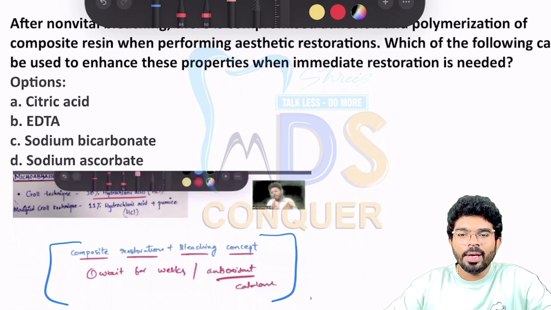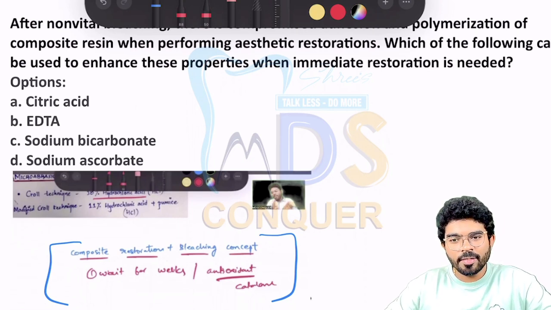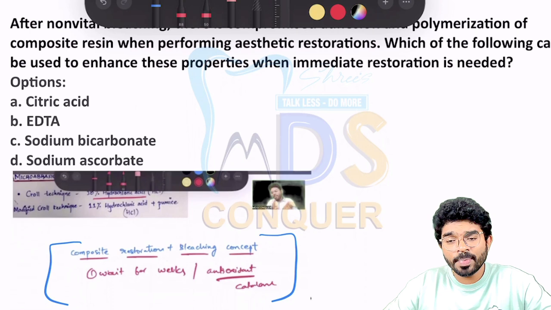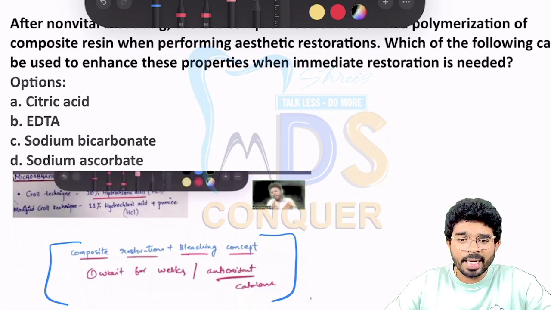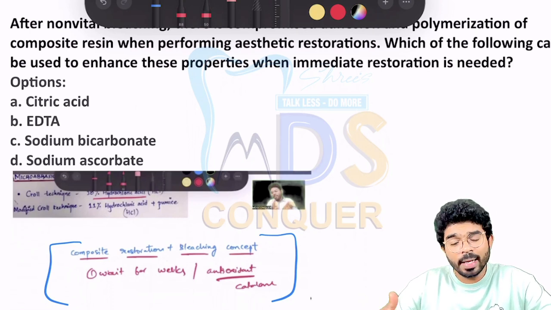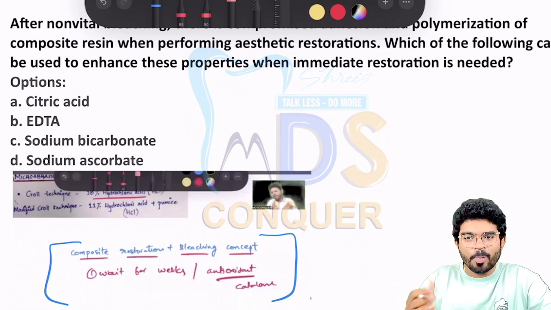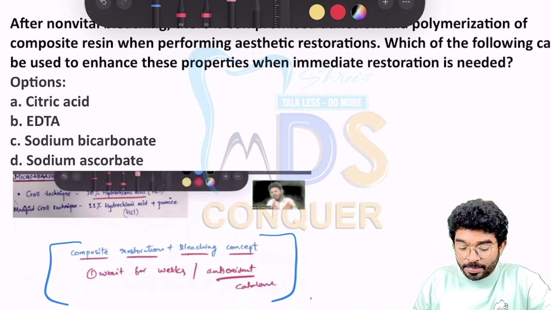I told you either you have to wait for a few days for the regeneration of these bonding properties, or you have to keep a catalase enzyme, which is a straight away line from your standard textbooks. If not catalase enzyme, you can use antioxidants. Particularly the antioxidant is vitamin C, I have clearly mentioned. And I hope most of you have got the right answer.